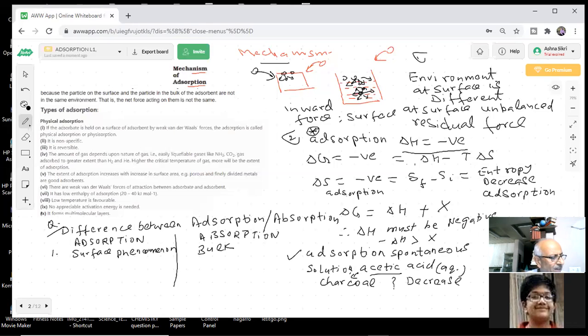It's all going inside. And in adsorption, concentration is more at the surface. One more important point I told you: in absorption, the concentration is uniform throughout. Throughout is an important word.